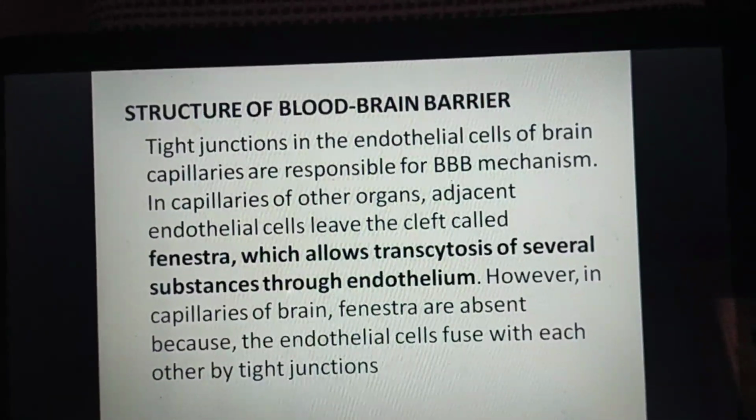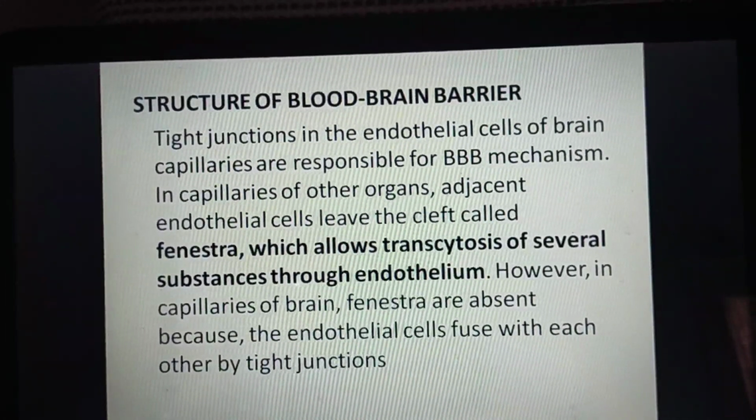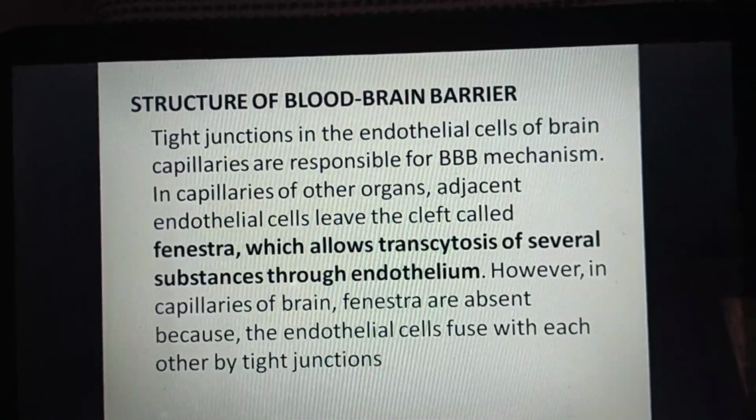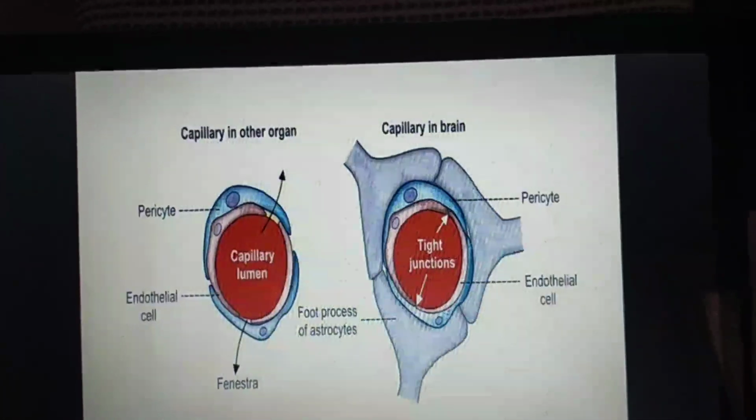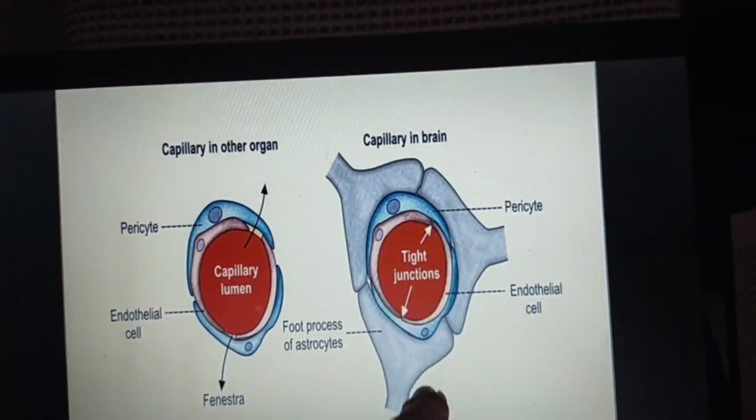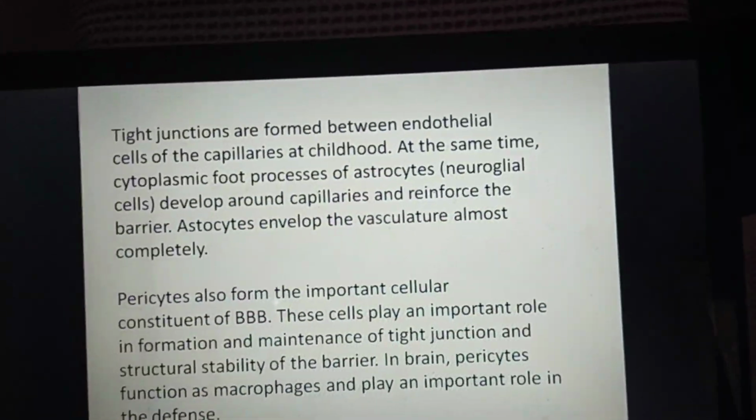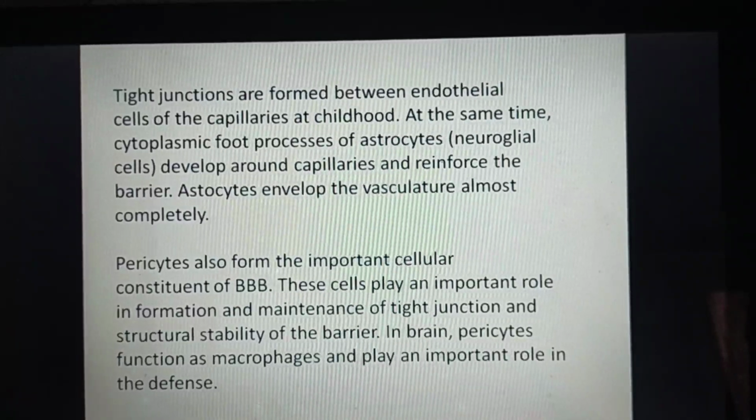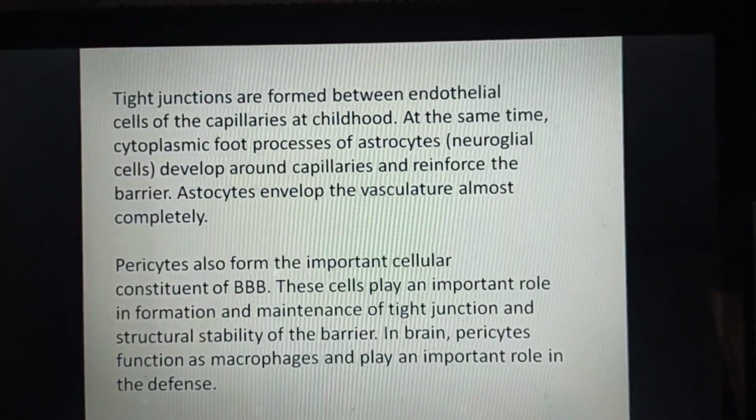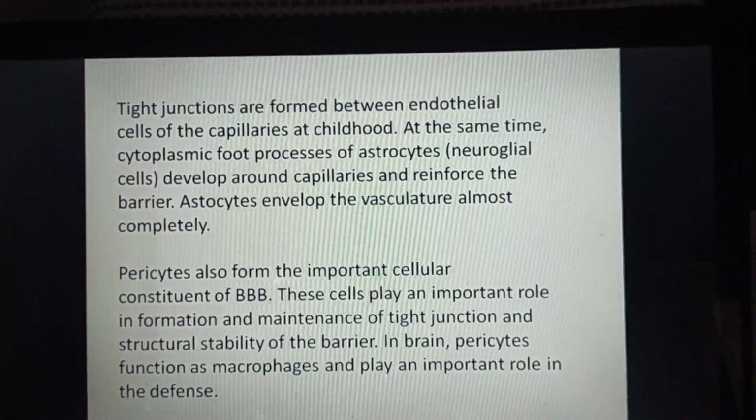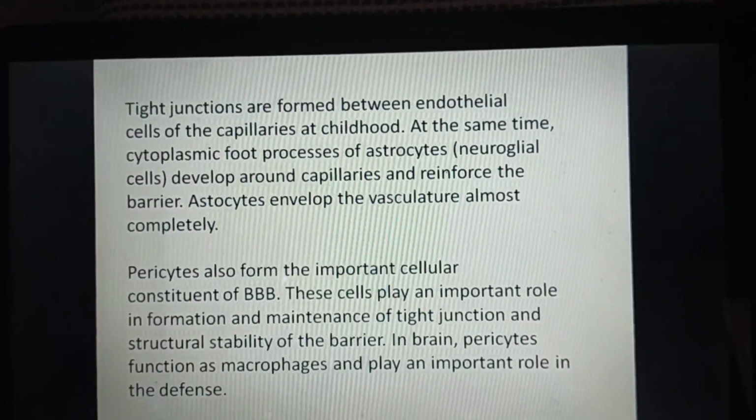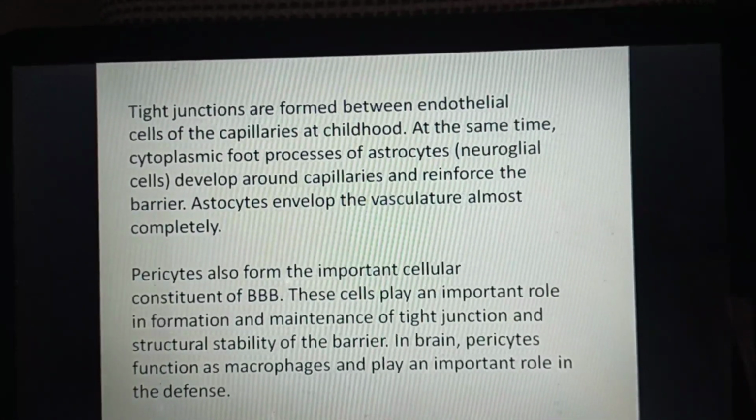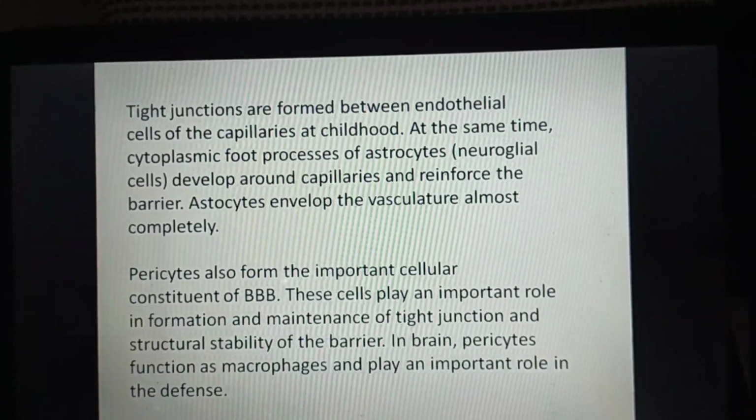Okay. However, in capillaries of the brain, fenestra are absent because the endothelial cells fuse with each other by tight junctions. Right? These are the tight junctions. Tight junctions are formed between endothelial cells of the capillaries at childhood. At the same time, cytoplasmic foot processes of astrocytes develop around capillaries and reinforce the barrier.